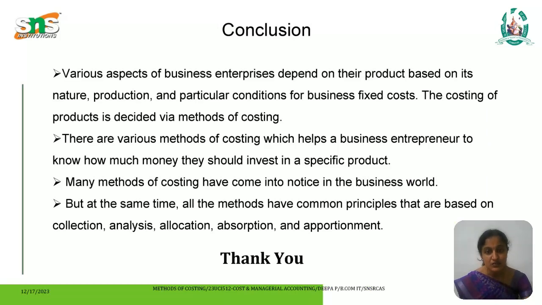Thus, various aspects of business enterprises depend on their product, based on its nature, production, and particular conditions for business fixed costs. The costing of products is decided by methods of costing. There are various methods of costing which help a business entrepreneur to know how much money they should invest in a specific product. Many methods of costing have come into notice in the business world. But at the same time, all the methods have common principles that are based on collection, analysis, allocation, absorption, and apportionment.